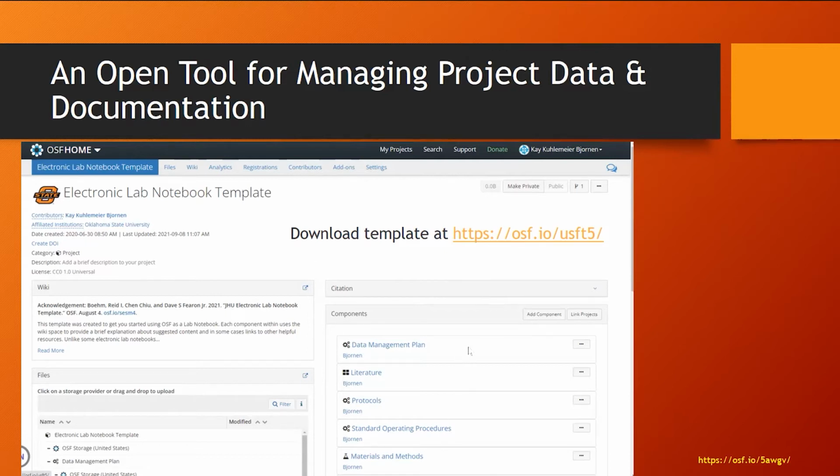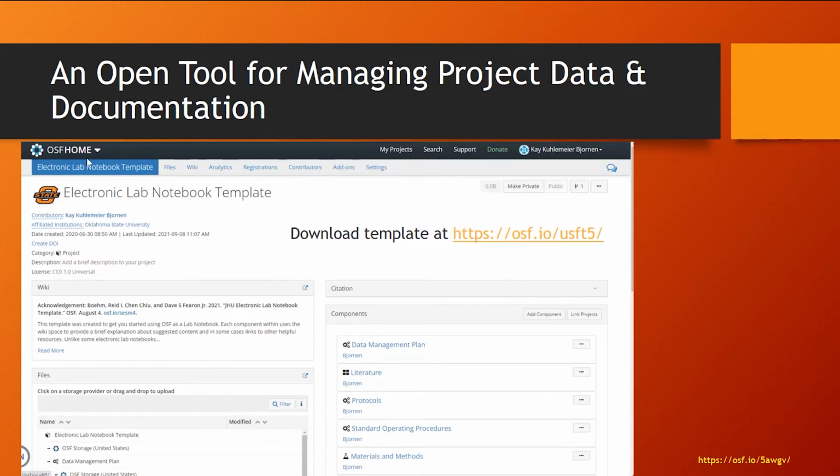Okay, so we mentioned Open Science Framework. Open Science Framework is a platform which is really intended to be used for project management. And as the name implies, it is really intended to be a tool for creating open science, making data, making projects publicly accessible.